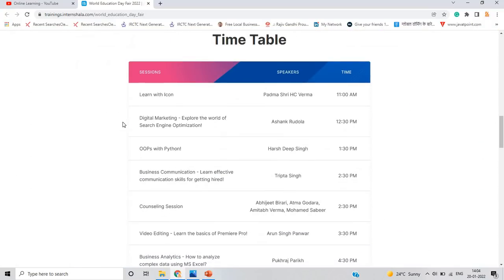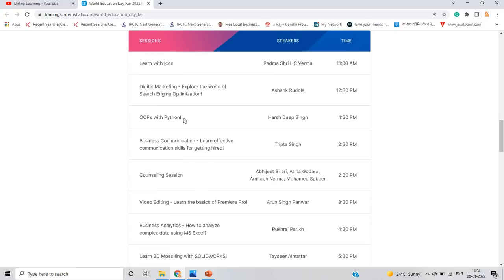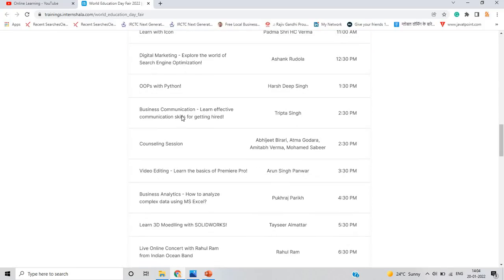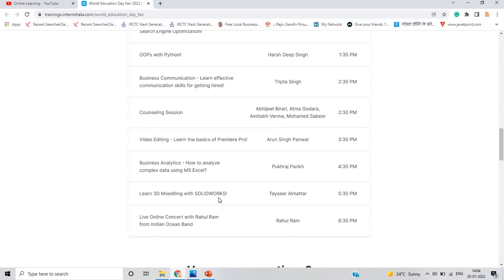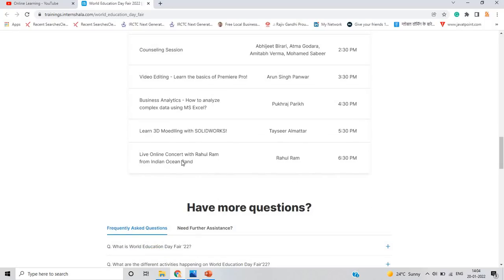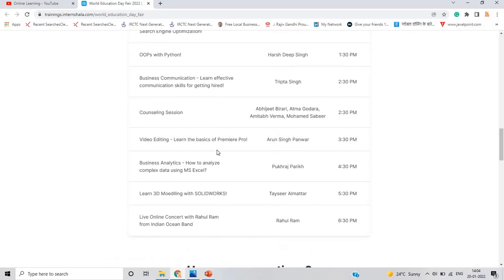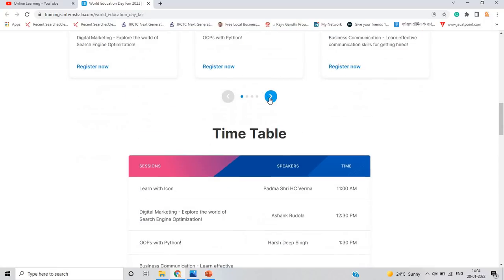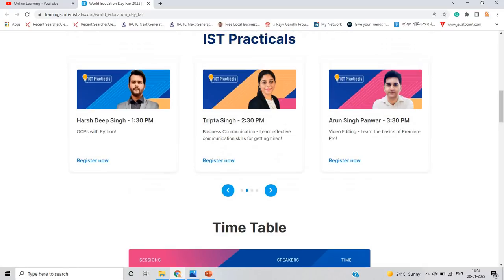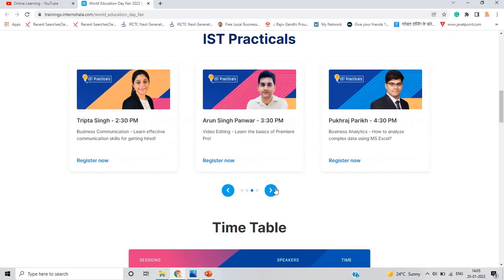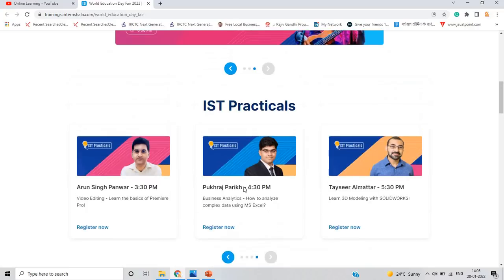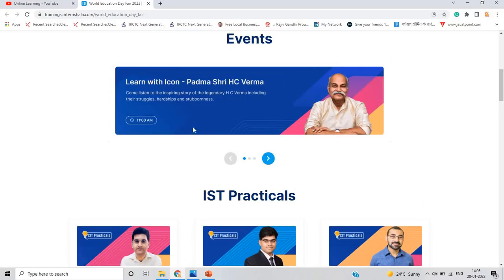Okay, so one important point: there are so many sessions on digital marketing, object oriented programming with Python, business communication, learn 3D modeling with SolidWorks, a live online concert with Rahul Ram from Indian Ocean Band, and counseling sessions. There are so many sessions on the timetable. As you can see on my screen, there are so many sessions on that, and you can just check the IST practicals.